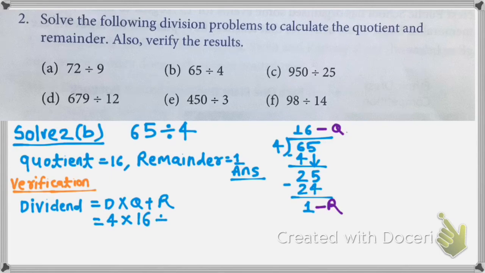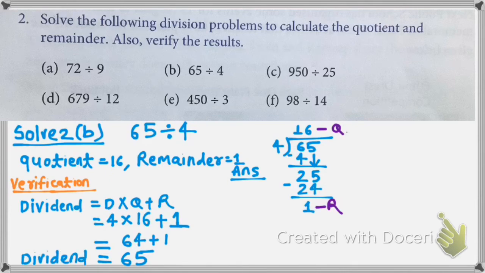And what was remainder? 1. So 16 into 4 will give you 64 plus 1 is equal to 65. So yes students, our answer is correct. Dividend is equal to 65. We are getting dividend is equal to 65, means we have divided correctly. Okay, it is now verified.